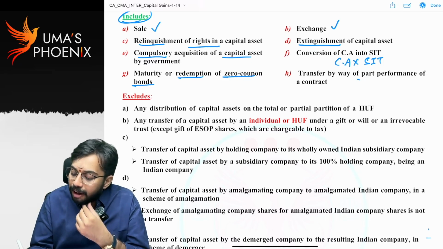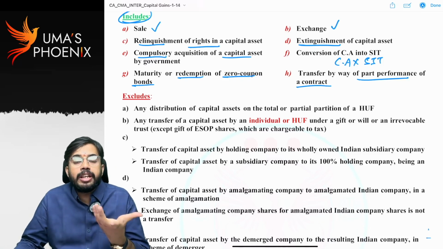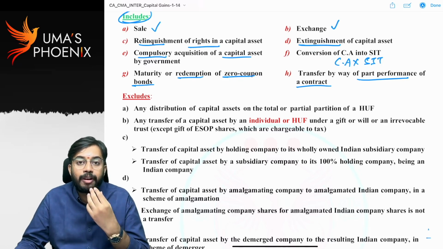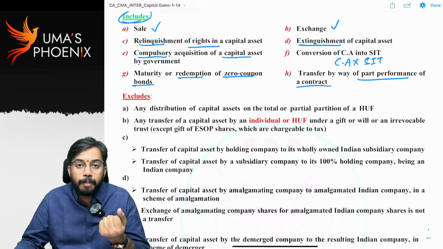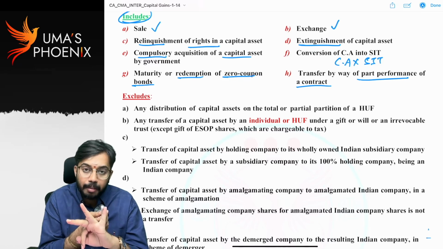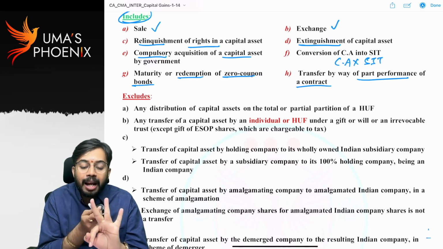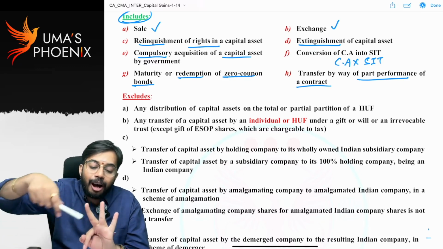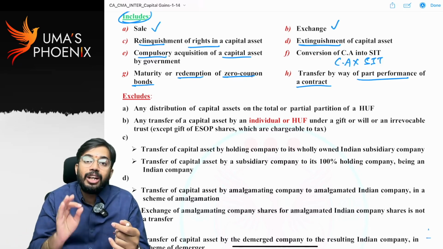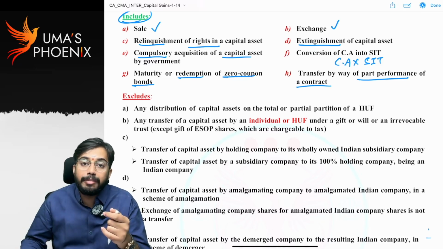Next, transfer by way of part performance of a contract. You know, right, section 53 of the Transfer of Property Act. If you remember the deemed ownership concept, we have discussed the transfer under section 53 of the Transfer of Property Act. Three conditions are there. There should be an agreement in writing between seller and buyer. Buyer has paid the consideration, or buyer is ready to pay the consideration. Buyer has taken possession of the property. If all these three conditions are satisfied, even though the property is not legally registered in the registrar's office, still the buyer will be considered as deemed owner of the house property.